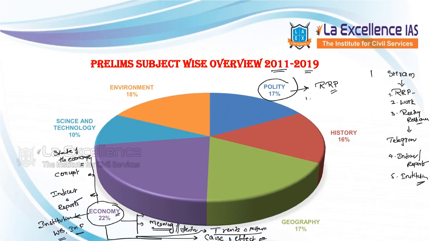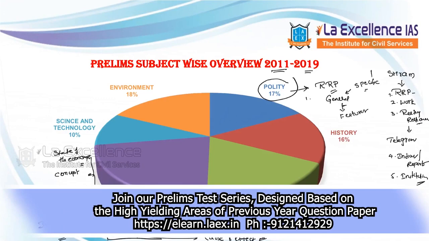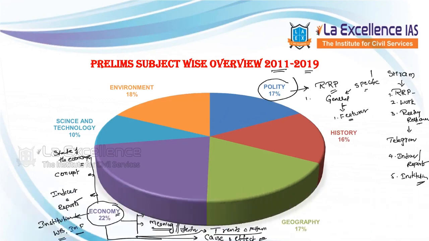The first is that there are certain high yielding areas which are repeatedly focused on by the UPSC. Mostly the questions are becoming general, whereas previously they were more specific. In economy, the questions are becoming more specific, but in polity, the questions are becoming more general. For example, the features of the Indian Constitution is one area getting many questions these years, the broad features. In this, there is one trend: they ask, for example, does the right to marriage or freedom to marriage come under liberty? So like this, they are asking one particular thing.